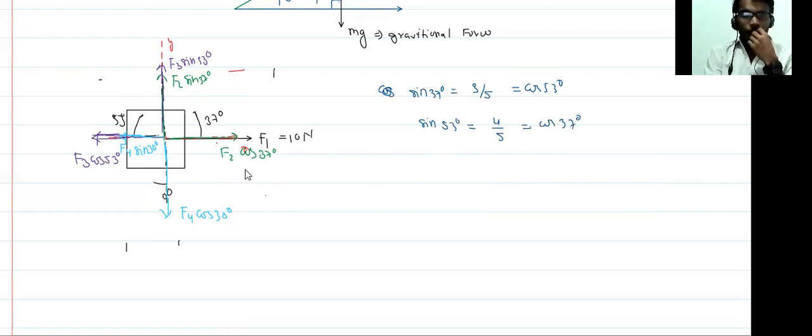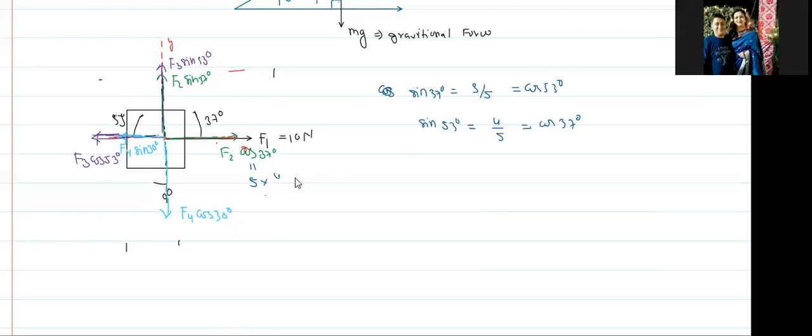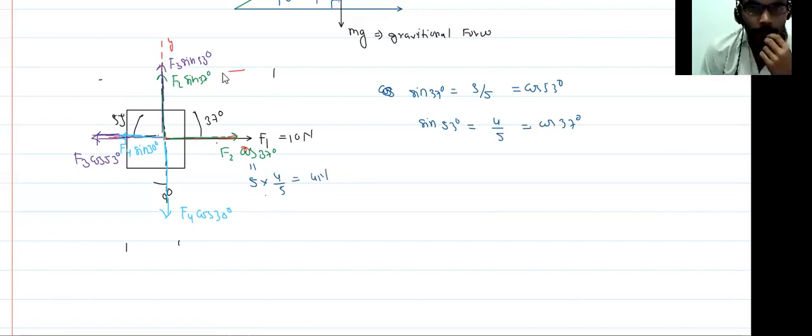So what is F2? F2 is equal to 5 Newton. What is cos 37 degrees? That is 4 by 5. So this becomes 4 Newton. In the same manner, F2 sin 37 degrees is 5 times 3 by 5, so this becomes 3 Newton.